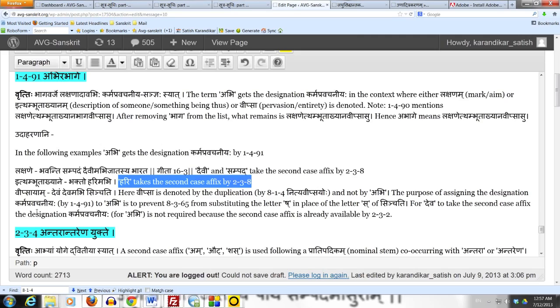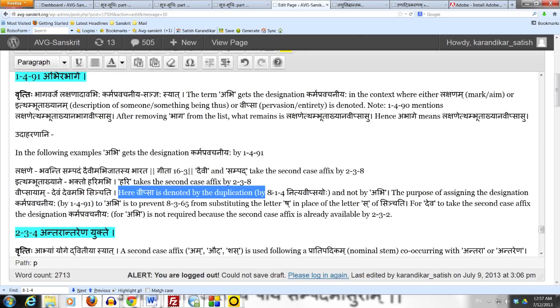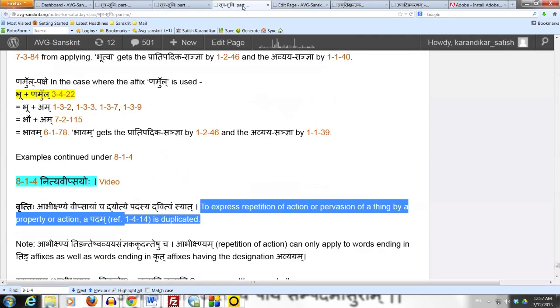And the next example is also very similar to what we saw when we studied 1490. The example here is Devam Devam Abhi Sinchati. Someone sprinkles deity after deity. Same comment here which we saw before. Here Vipsa is denoted by the duplication by 814, Nitya Vipsa Yoho, which we have studied, and not by Abhi.